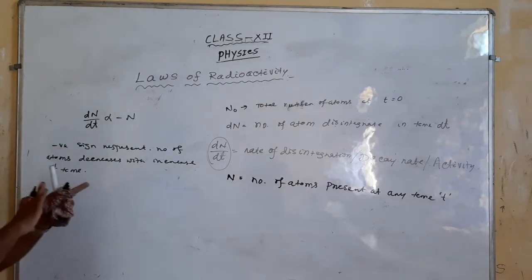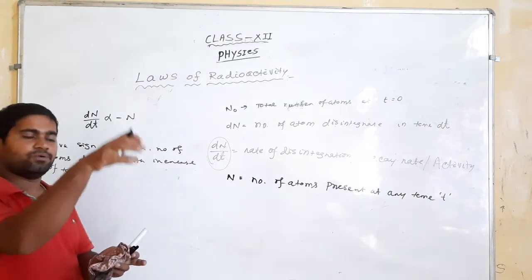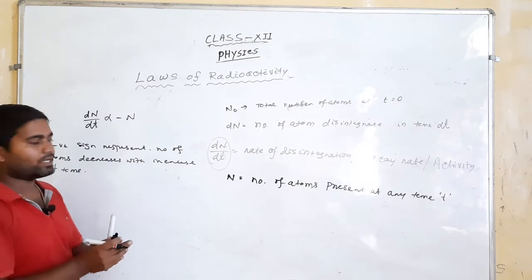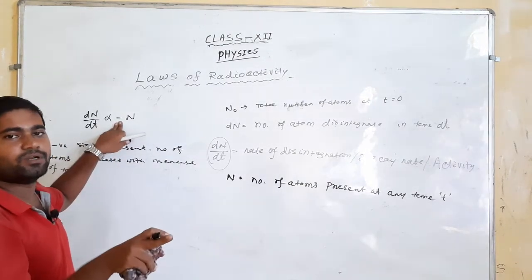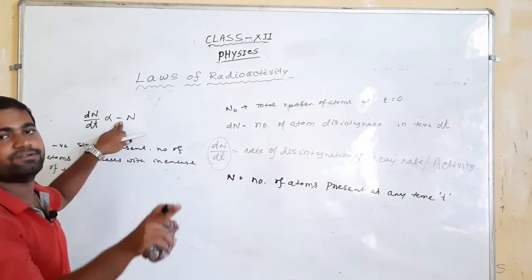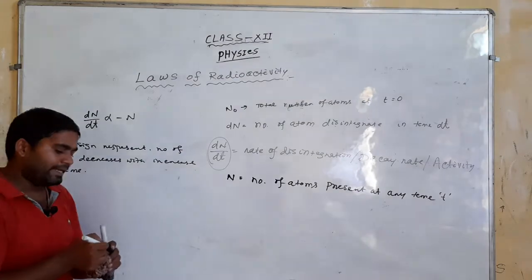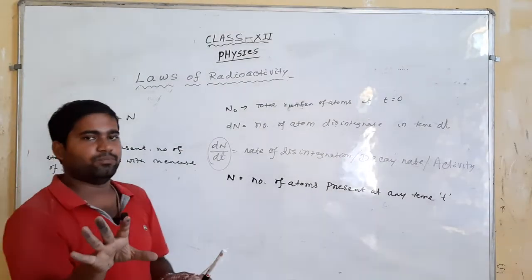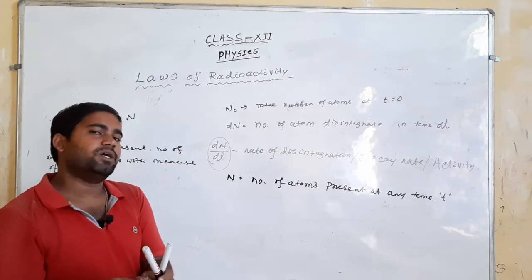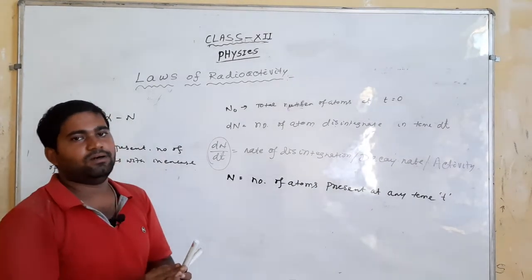As the decay proceeds, the number of atoms gradually decreases from the initial value. So the negative sign indicates a decrease in the number of atoms of that radioactive nucleus. Take a simple example: at the initial stage there are 1000 atoms, and in 1 second it emits 10 nuclei.